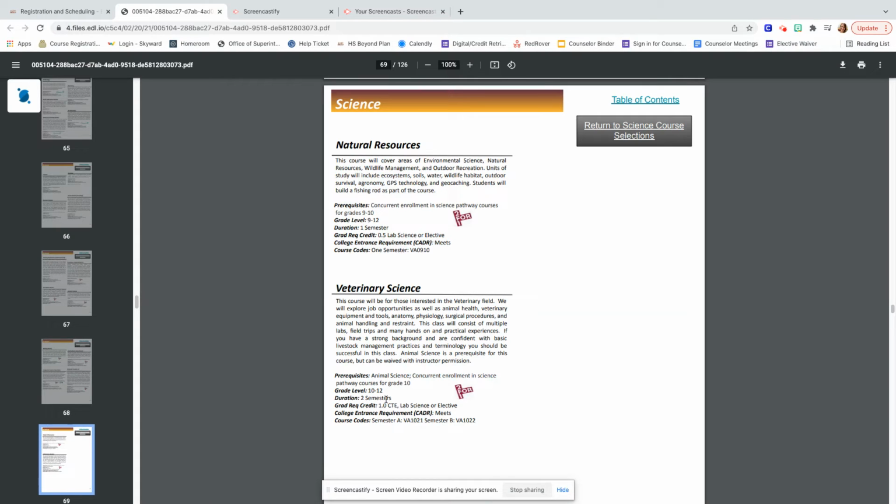It's 2 semesters long, remember, an A and a B. So if you take first semester, you must take second semester. You can get 1 credit of CTE. You can get 1 credit of lab science or elective, and it meets your CADR. It is a semester 1 and a semester 2 course.